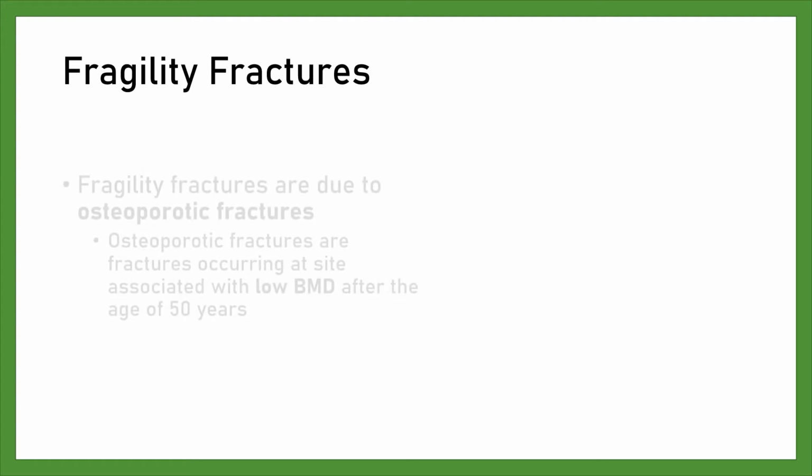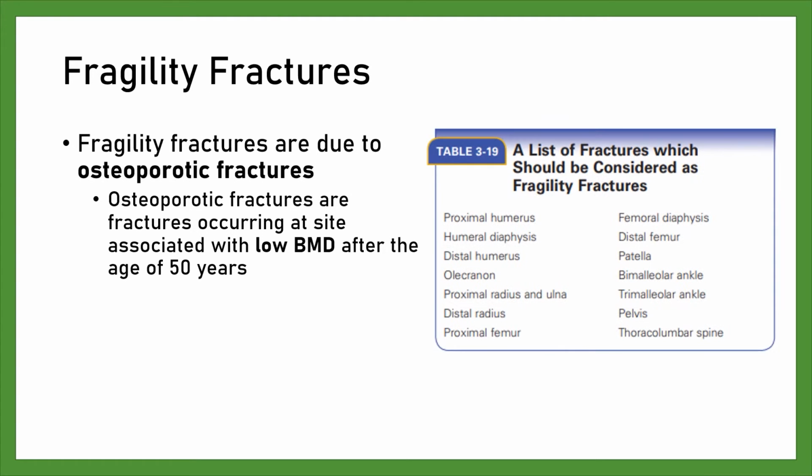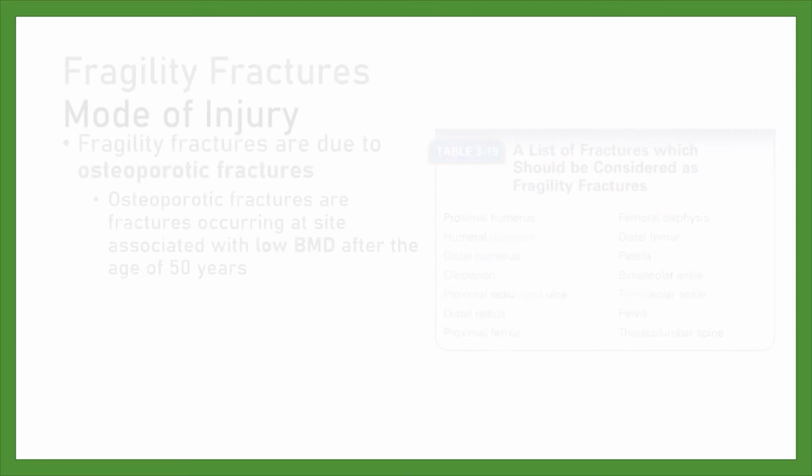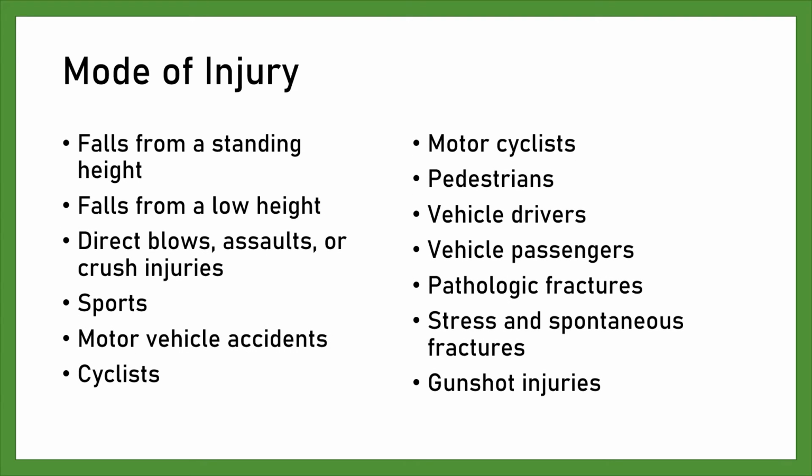Fragility fractures. Fragility fractures are osteoporotic fractures. Osteoporotic fractures are fractures occurring at sites associated with low bone mineral density after the age of 50 years. This is the list of modes of injury: falls from standing height, falls from a low height, direct blows, assaults or cross injuries, sports, motor vehicle accidents, cyclists, motorcyclists, pedestrians, vehicle drivers, vehicle passengers, pathologic fractures, stress and spontaneous fractures,